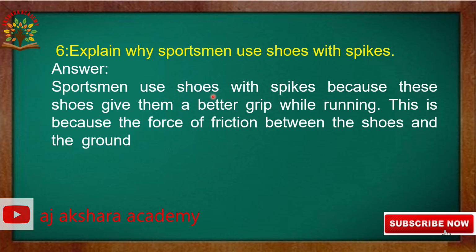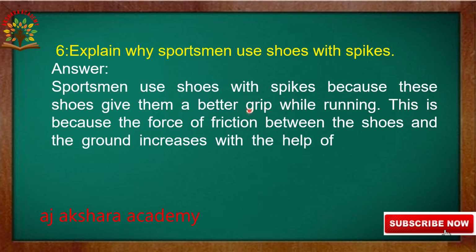Sportsmen use shoes with spikes because these shoes give them a better grip while running. This better grip increases the friction. This is because the force of friction between the shoes and the ground increases with the help of spikes in the shoes.